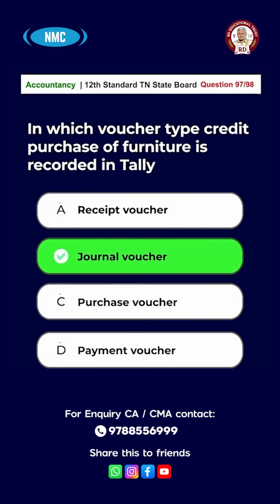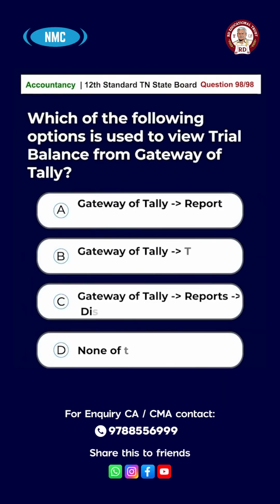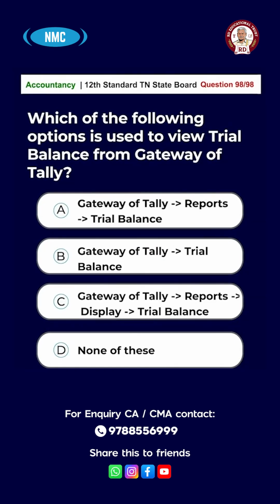Journal voucher. And the last question, question number 98. Which of the following options is used to view trial balance from Gateway of Tally? Option A. Gateway of Tally, reports, trial balance. Option B. Gateway of Tally, trial balance. Option C. Gateway of Tally, reports, display, trial balance. Option D. None of these. And the answer is option C. Gateway of Tally, reports, display, trial balance.